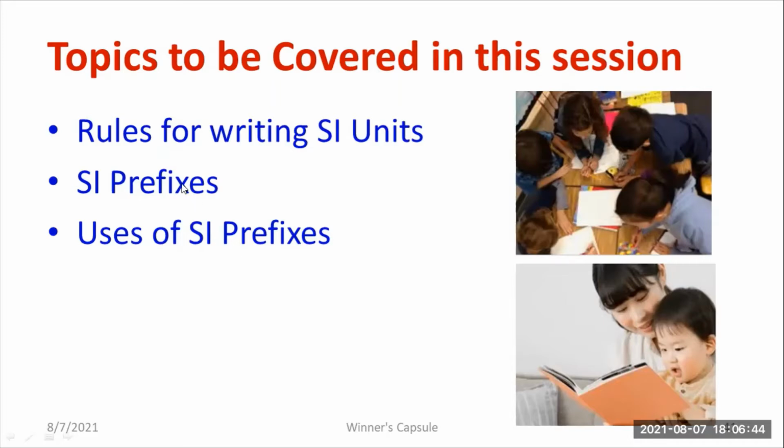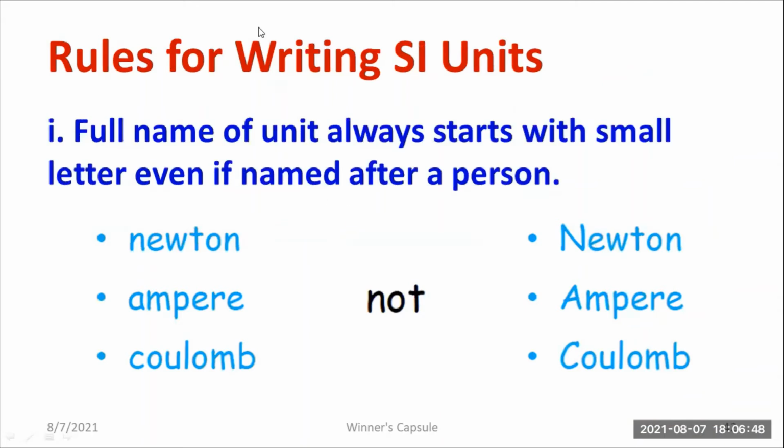First and foremost, I'll be covering the various rules of writing SI units. We have a set of rules, so let us become familiar with them one by one. First, the full name of a unit always starts with a small letter, even if named after a person. For example, force. What is the unit of force? Absolutely Newton, because it was developed by one of the greatest scientists, Newton. So whenever you are writing newton, remember that you are writing the full name, so you have to write it with a small letter.